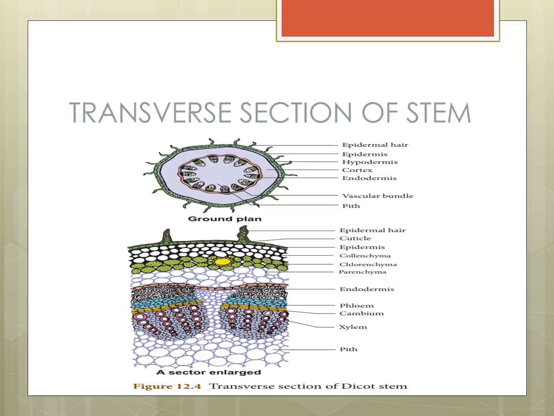Next, the first layer is the cuticle. The single line on top is the cuticle. The uppermost layer is the epidermis. Below the epidermis, collenchyma is there, a round shape.